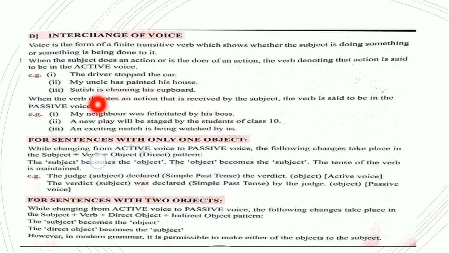It is the neighbor who was felicitated by the boss. A new play will be staged by the students of 10th class. The play is important. The new play will be staged. By whom it will be staged, that is not important. An exciting match is being watched by us. An exciting match, what is important?